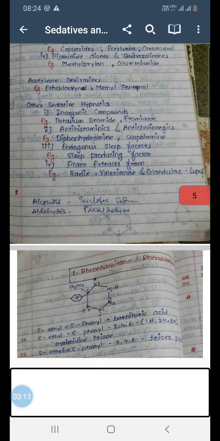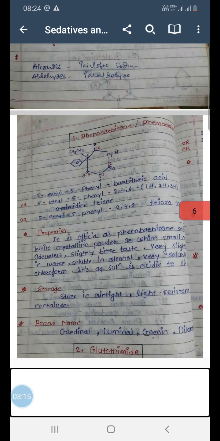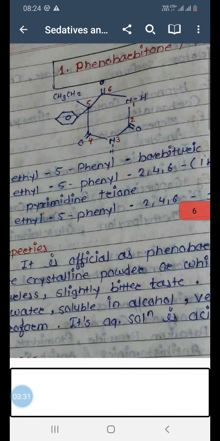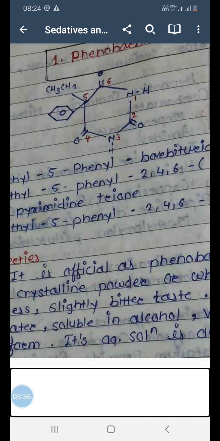Now we are switching our discussion to the first drug under sedatives and hypnotics, which is one of the important agents and which has got multiple uses, that is phenobarbital. Now when you go through the structure of phenobarbital, you will find the substituent molecules on barbituric acid at position 5 are a phenyl ring and an ethyl group.